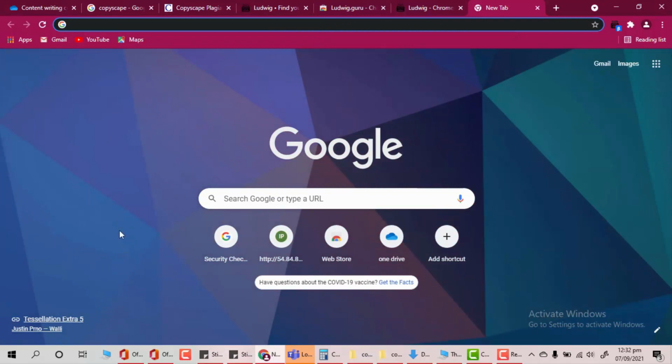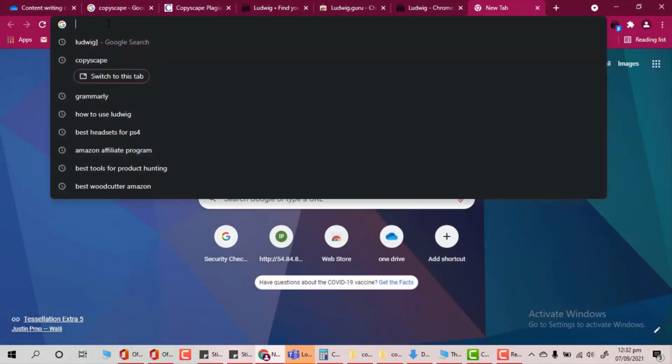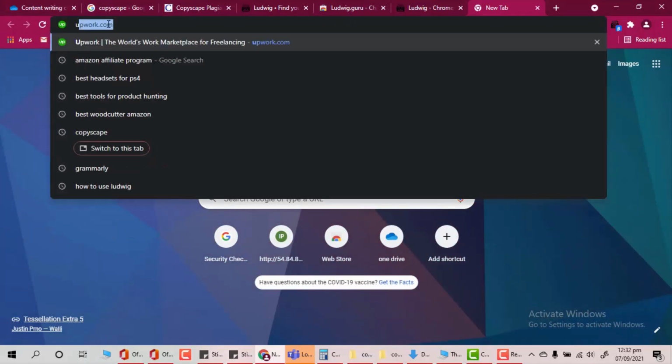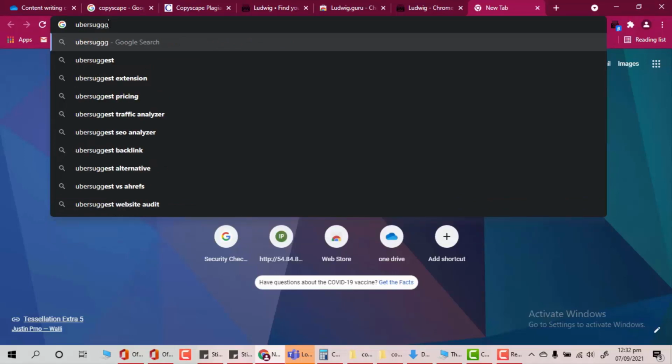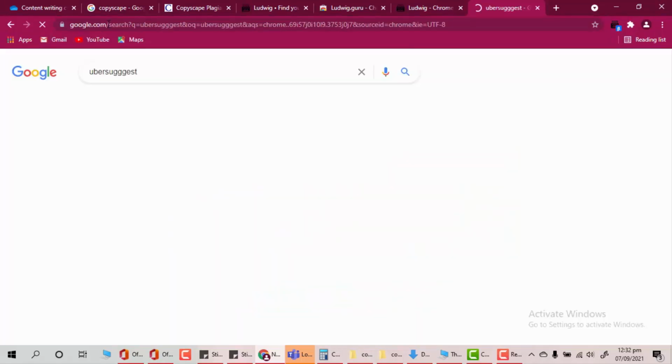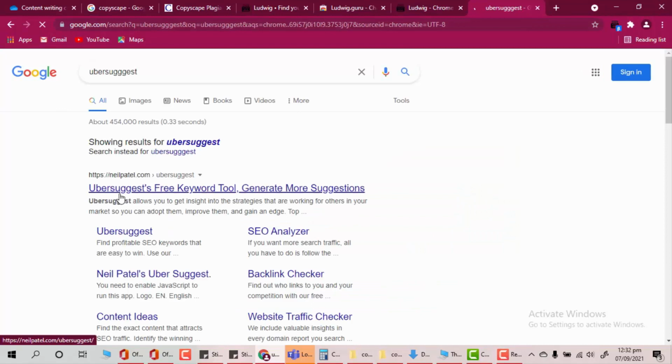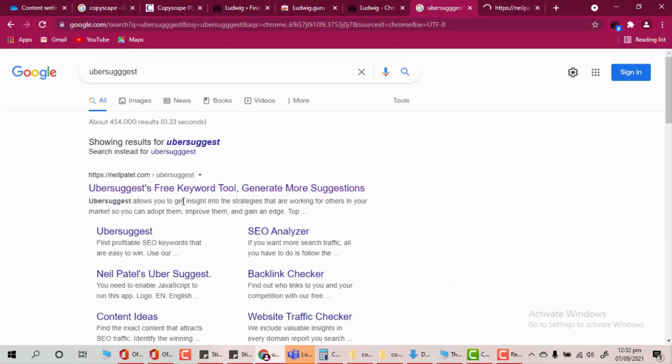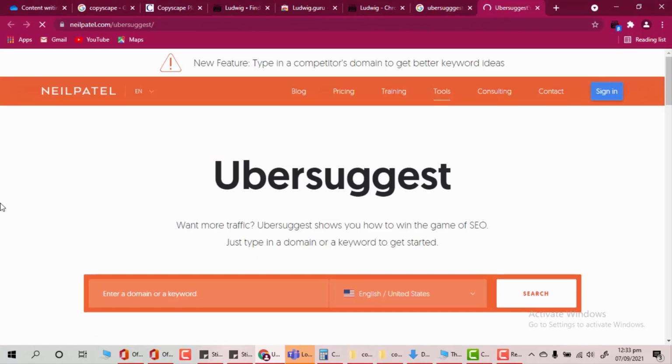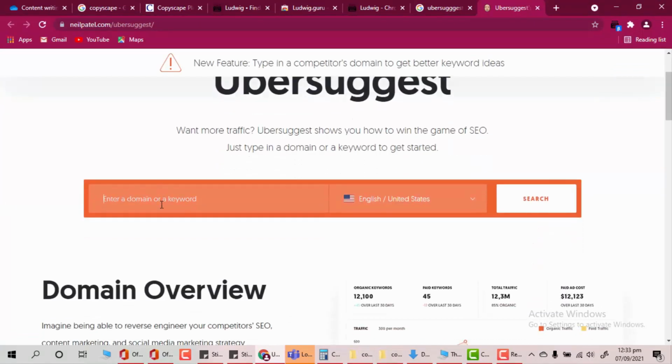So we talked about Ludwig, we talked about Copyscape. Now we have to talk about Ubersuggest. Right, that's a great software, and a must-have for anyone who is doing content writing. Here it shows you a lot of things. It's a great website.